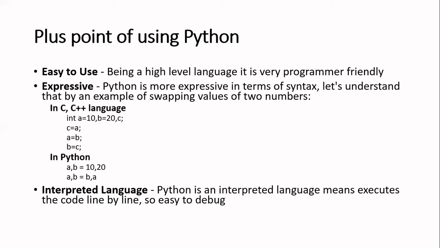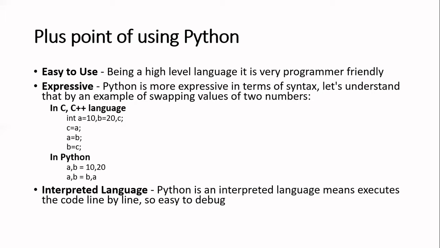When we say 10 lines of code, code means certain instructions which we give to our computer to perform sequentially. So what an interpreted language will do, it will compile it one by one, it will run it one by one. That means that the first line will be executed, that command will be sent to the computer, then the second line will be executed, then the third line. So it will execute the code line by line.